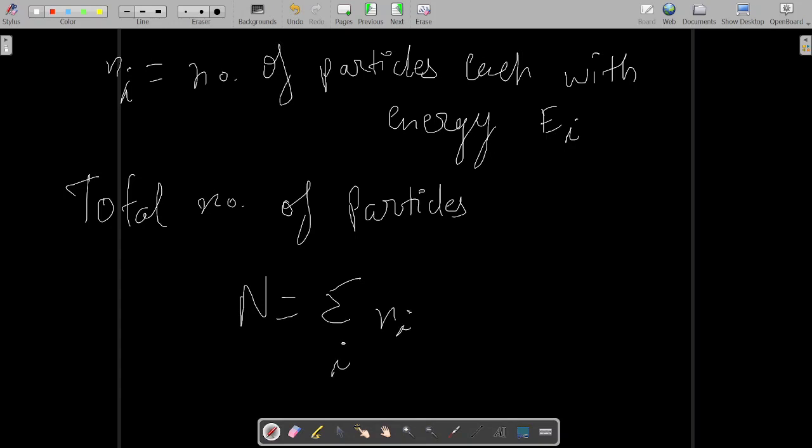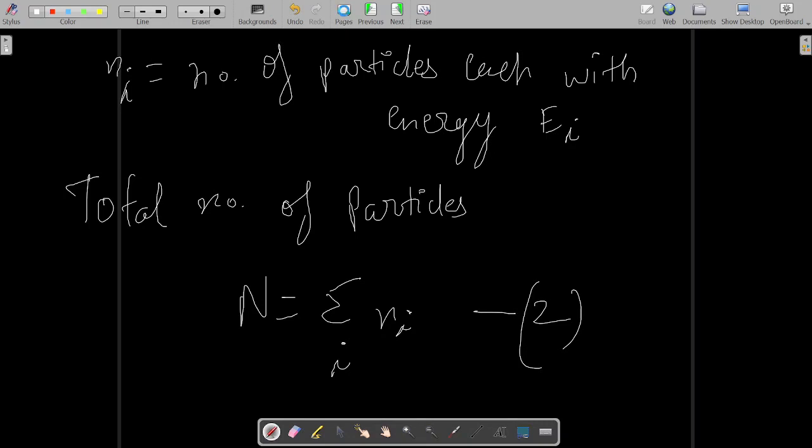Total number of particles will be equal to N1 plus N2 plus N3 plus N4, because the E1 energy level has N1 particles in it, E2 has N2 particles, E3 has N3 particles, E4 has N4 particles, and the Eith energy level, which is the highest energy level, has Ni particles in it. So the total number of particles is N1 plus N2 plus N3 plus N4 up to Ni. This is your equation number 2.